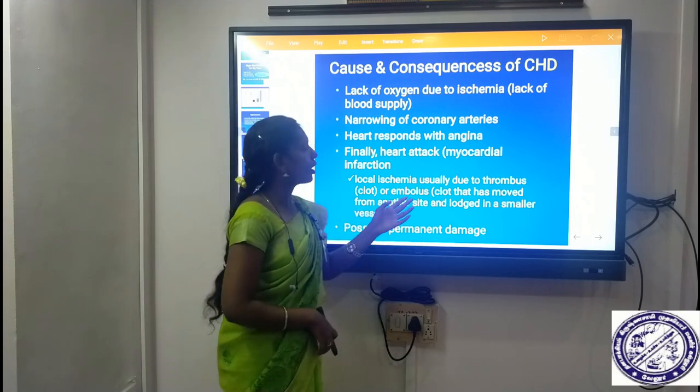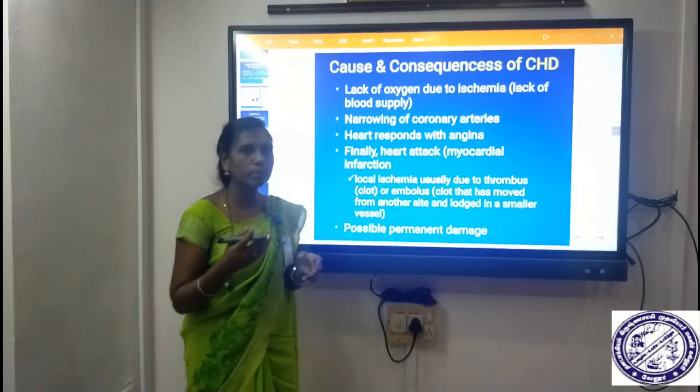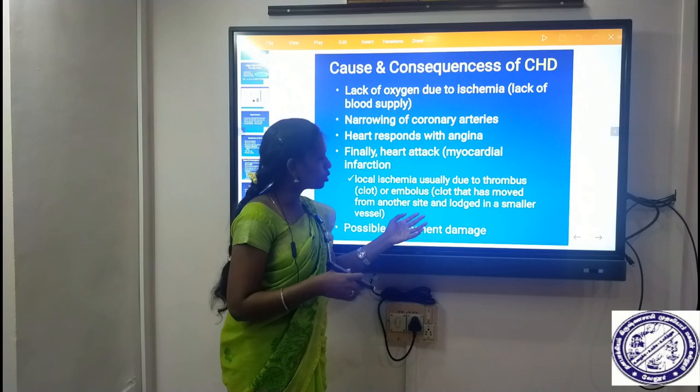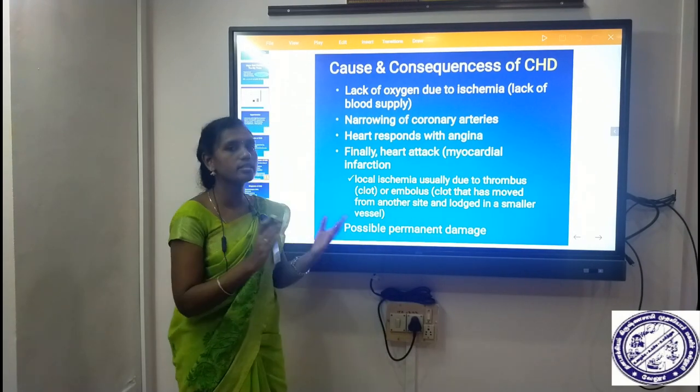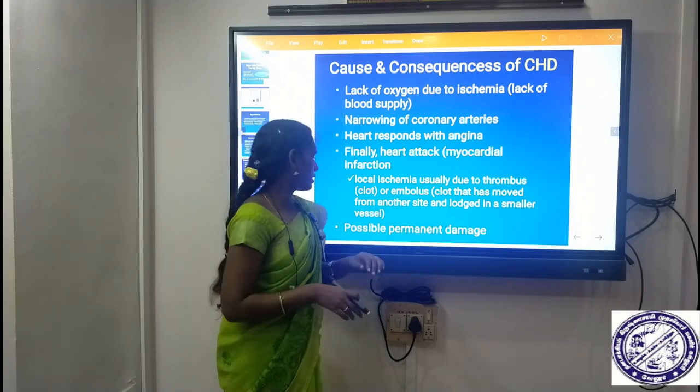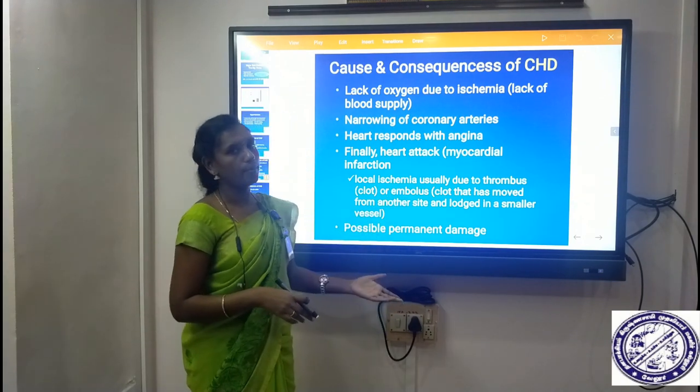Local ischemia is usually due to a thrombus. A thrombus is a blood clot in your arteries, and an embolus is also a clot that has moved from another site to another place. That is the embolus, and it can cause permanent damage.